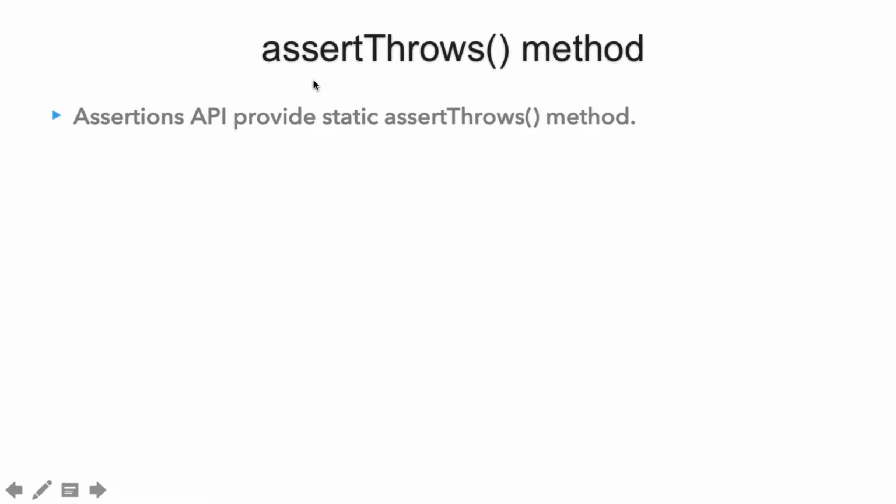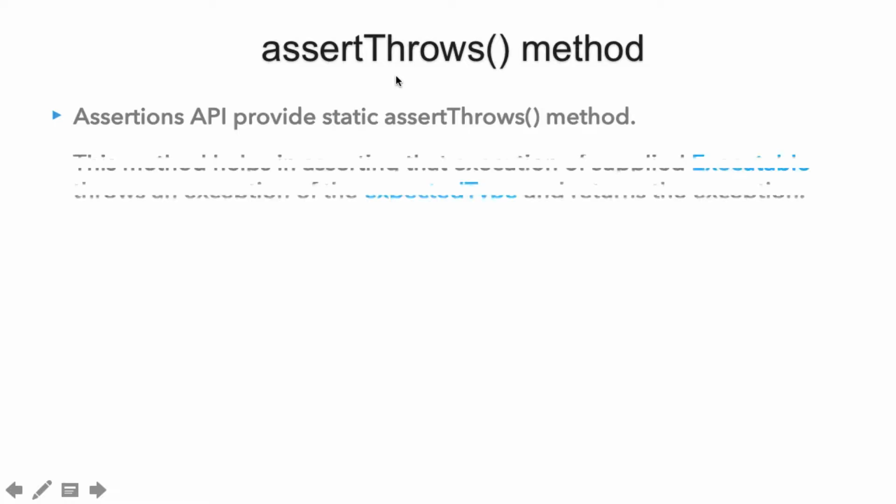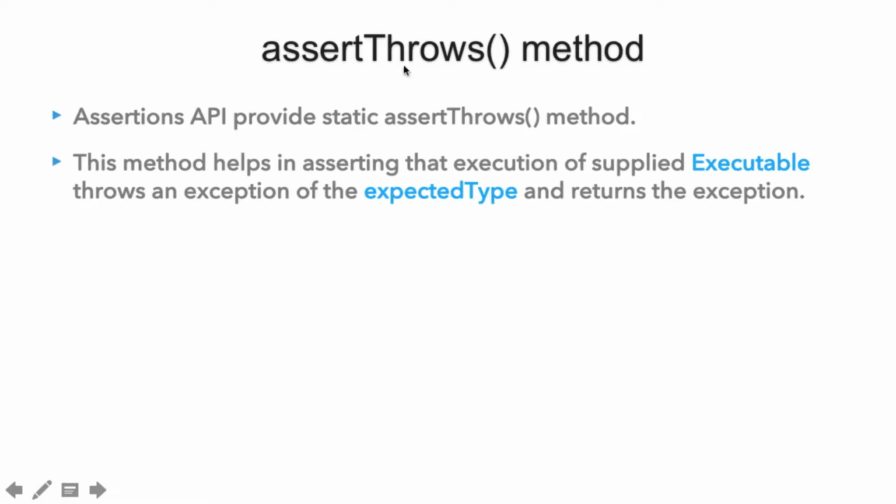Let's say for a given input, if our code throws any exception, then we can validate that exception using the assertThrows method. So here you can see the assertThrows takes in an executable, which is a functional interface that has some code which gets executed and it might throw an exception. This assertThrows method also returns the exception. So we can use this returned exception and test our negative scenarios.